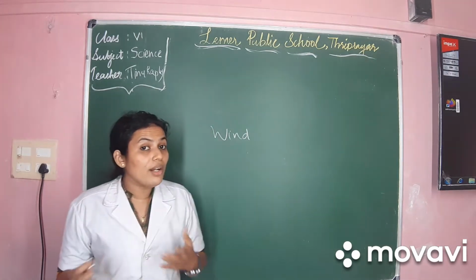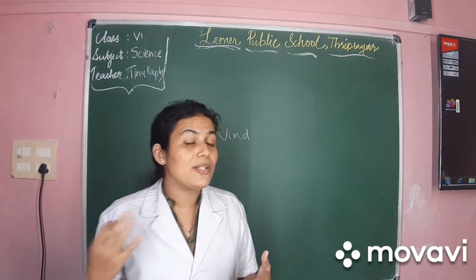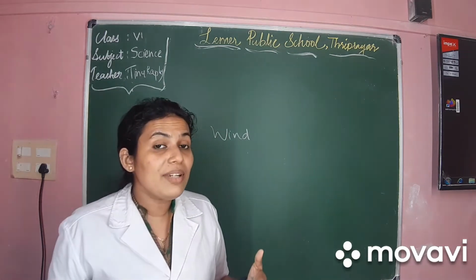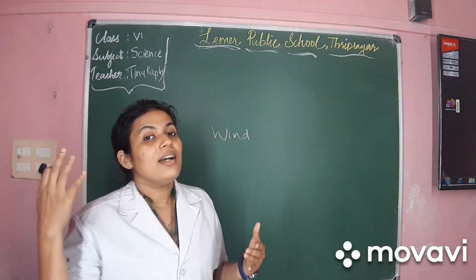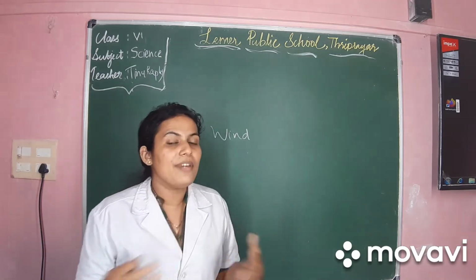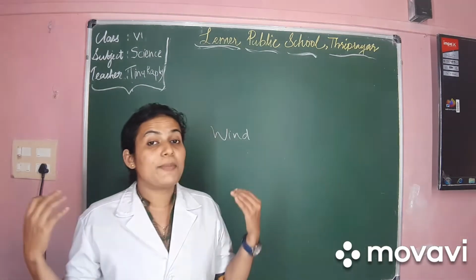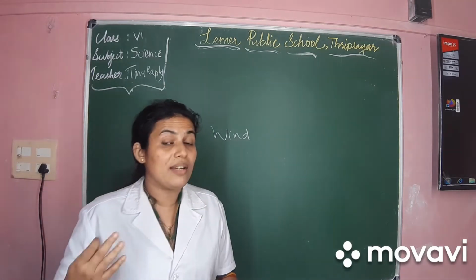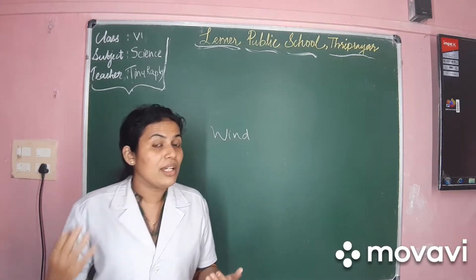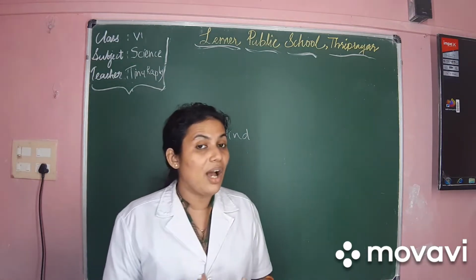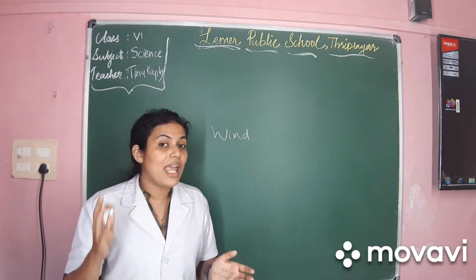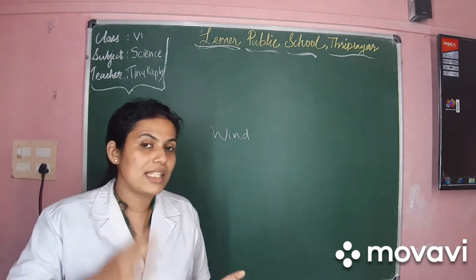And also in water, air is present. We know various fishes and various plants live in the water, living with the air inside the water, isn't it? So everywhere air is present. Air is present around us, inside the water as well as inside the soil. We have heard about microorganisms, earthworms, etc., which live in the soil, isn't it? All these things are possible because air is present in all these three states.